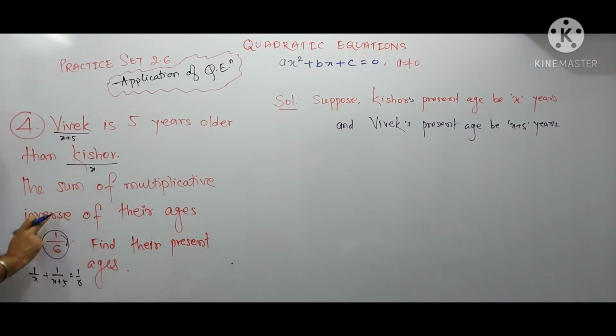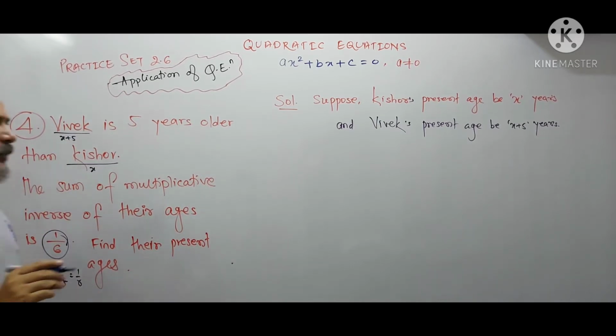The sum of multiplicative inverse. So multiplicative inverse of Kishore's age be what? 1 by X and Vivek is be 1 upon X plus 5.